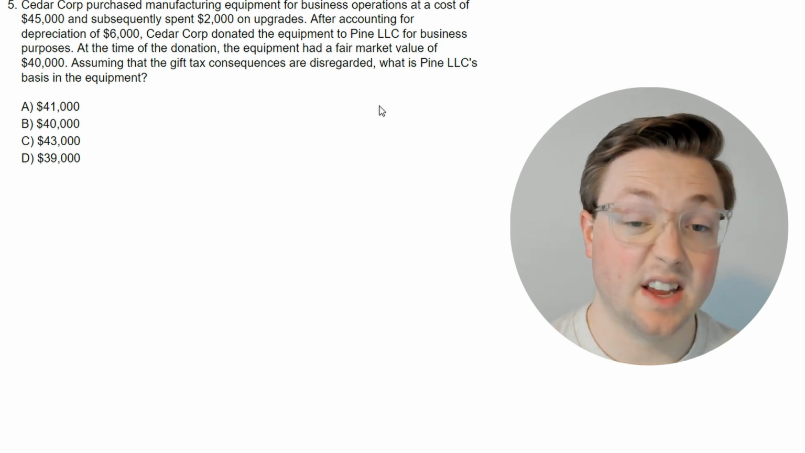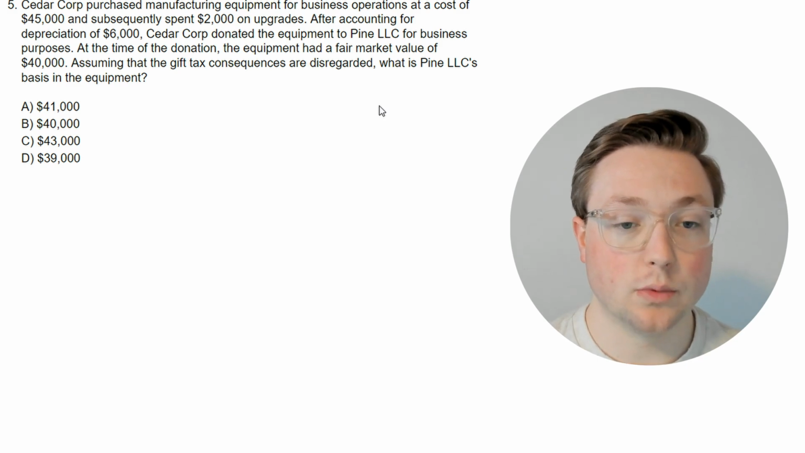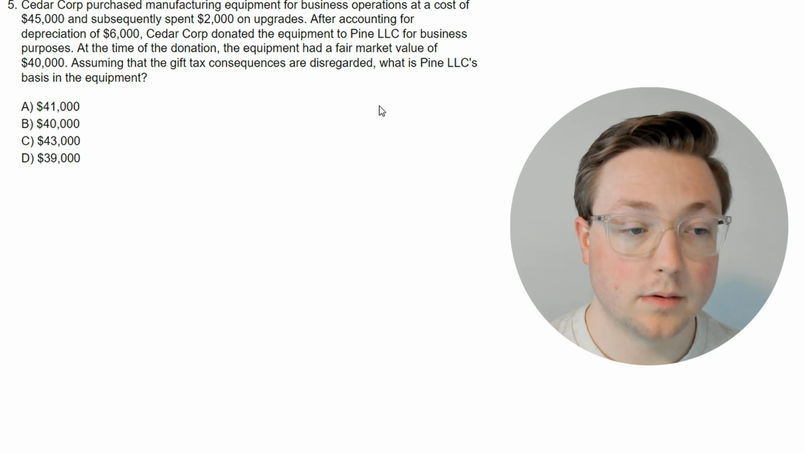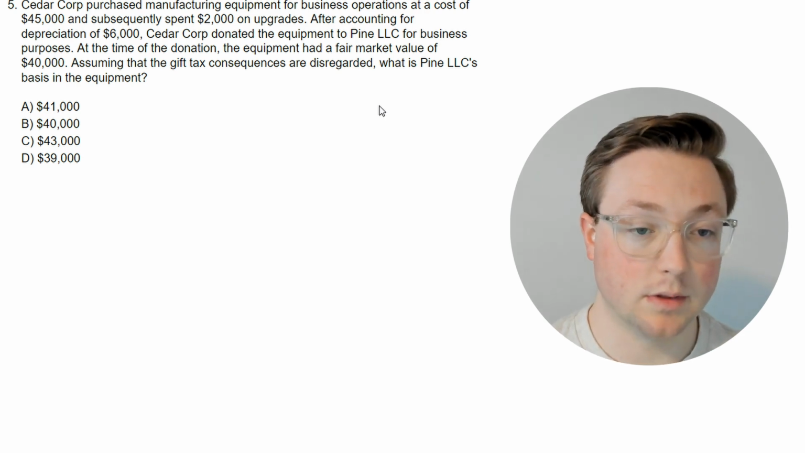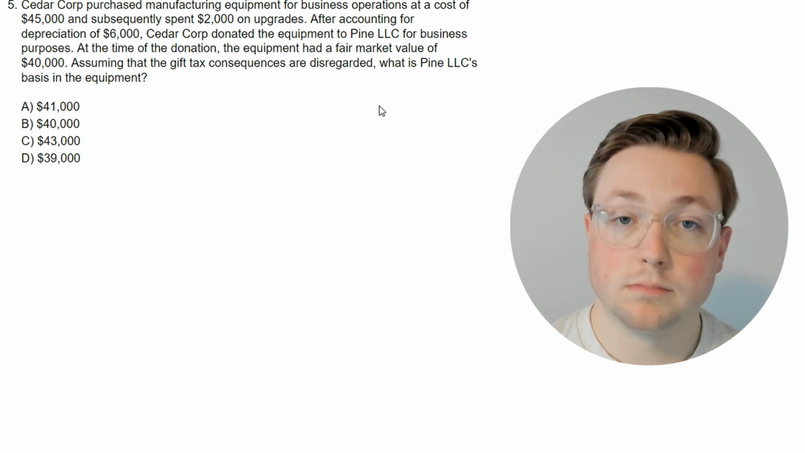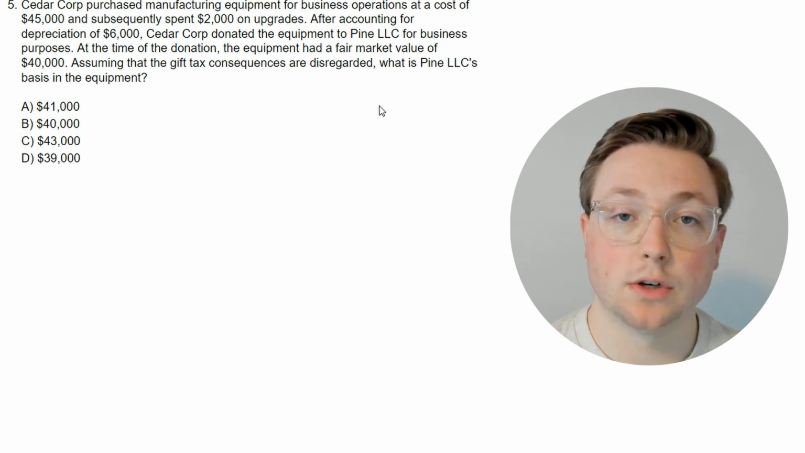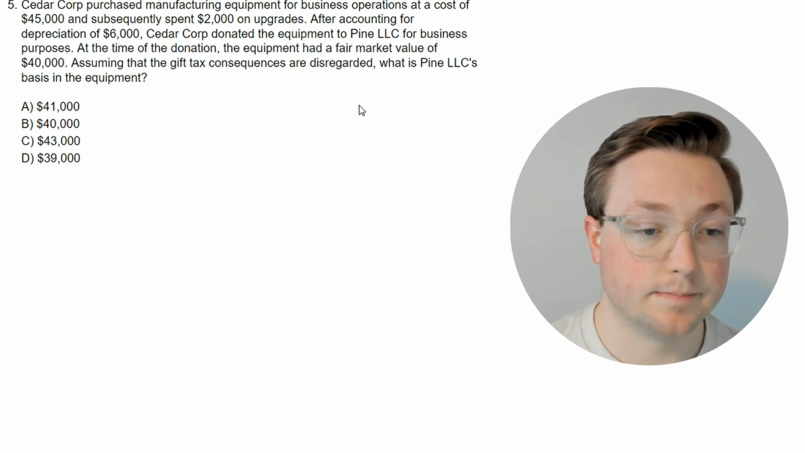Okay, so this is different than before because we've either dealt with inherited property or we've dealt with individuals giving things, but we've never dealt with a business giving things to another business. So take a second, make sure you understand, and then let's go ahead and go to the answer.